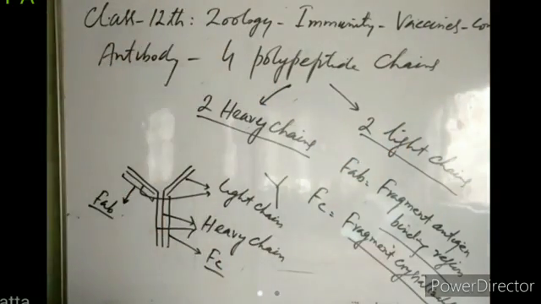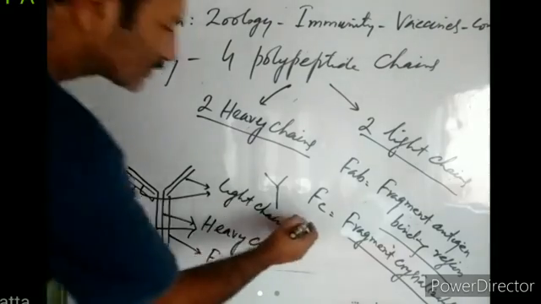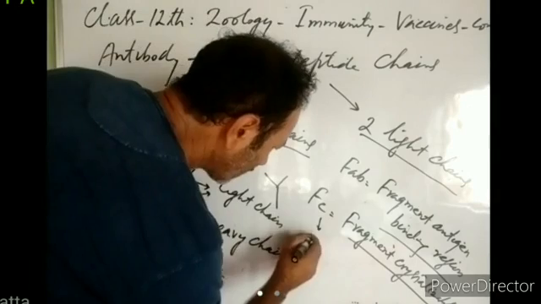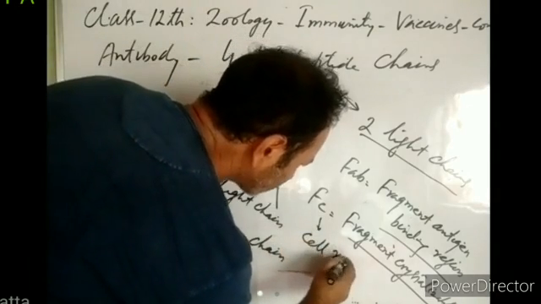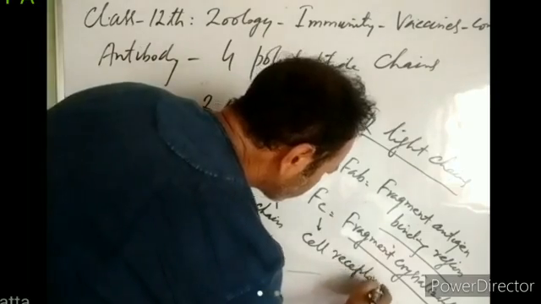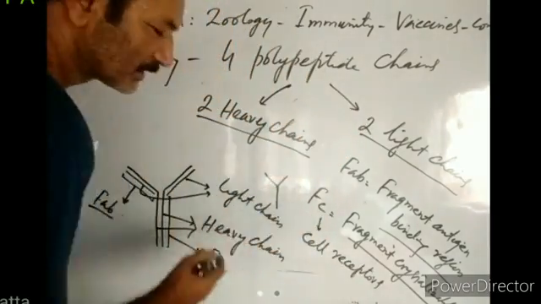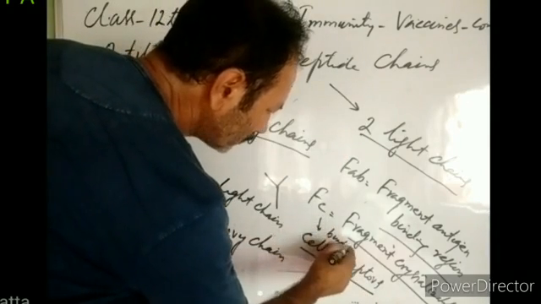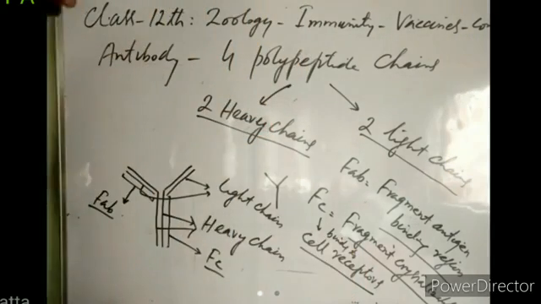This portion of the antibody can be crystallized, and it is known as fragment crystallizable. This Fc binds to cell receptors.